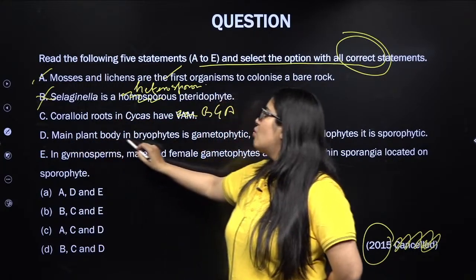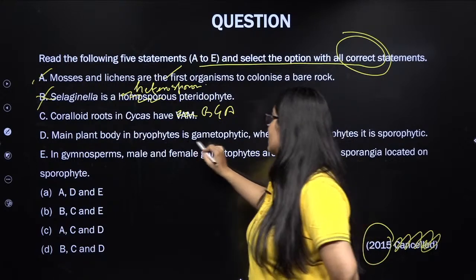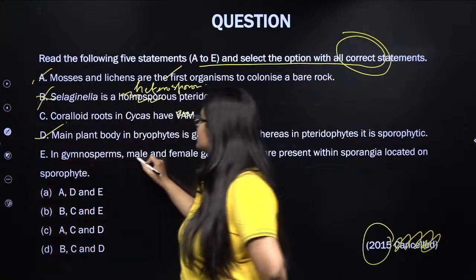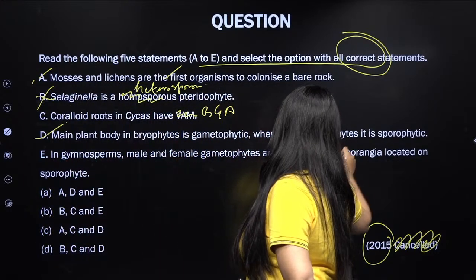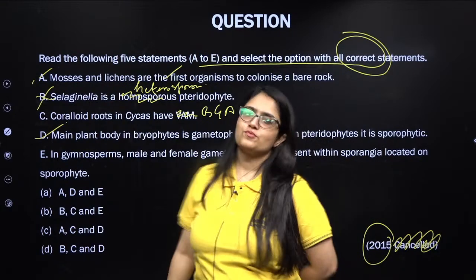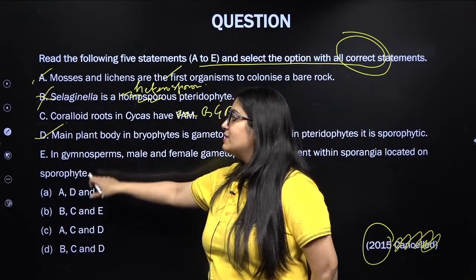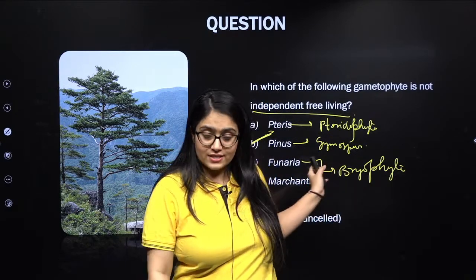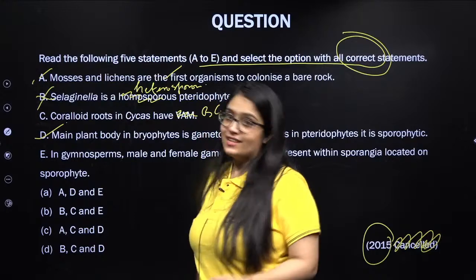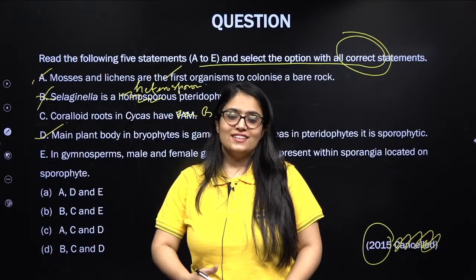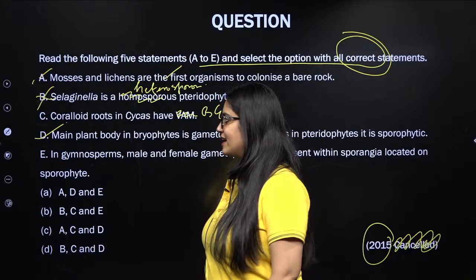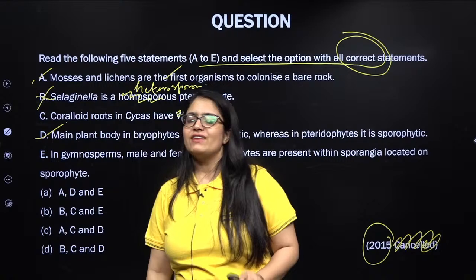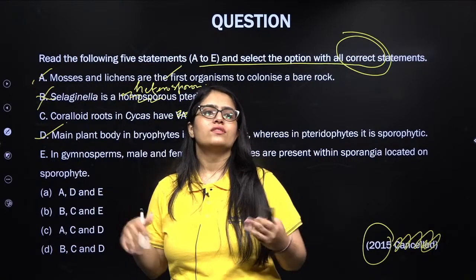The main plant body in bryophytes is the gametophyte, whereas in pteridophytes it's the sporophyte. That's absolutely correct. In gymnosperms, male and female gametophytes are present within the sporangia located on the sporophyte. This statement is influenced by the earlier question, and that's how NTA utilizes its previously asked questions. So in gymnosperms, male and female gametophytes do not have independent free existence because they are developed on the parent sporophytic body.